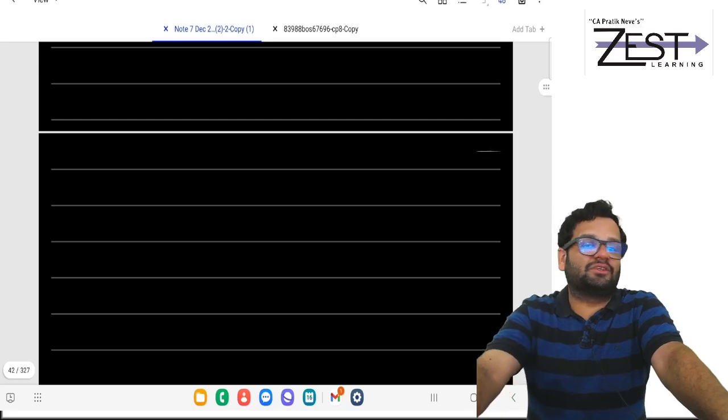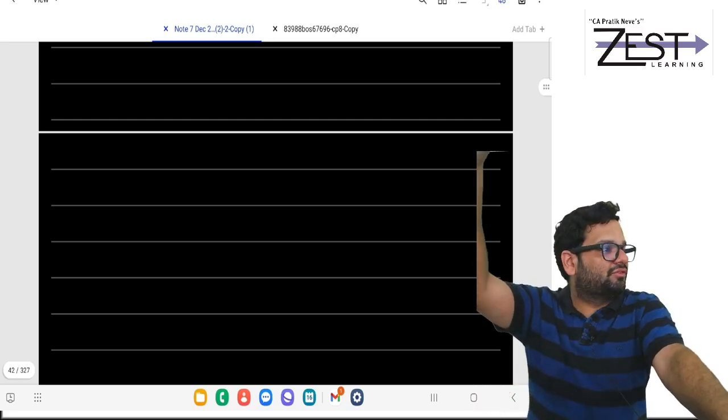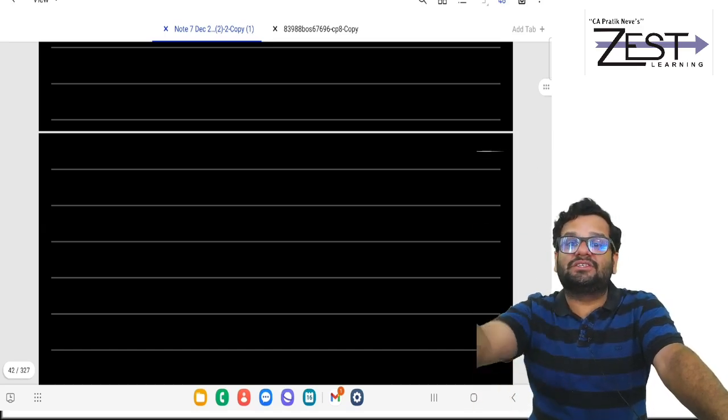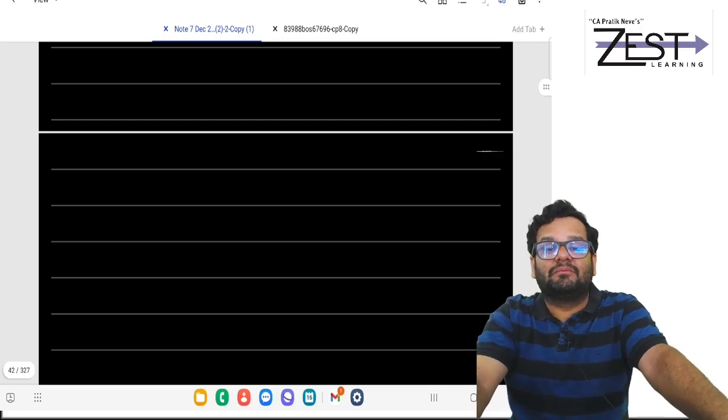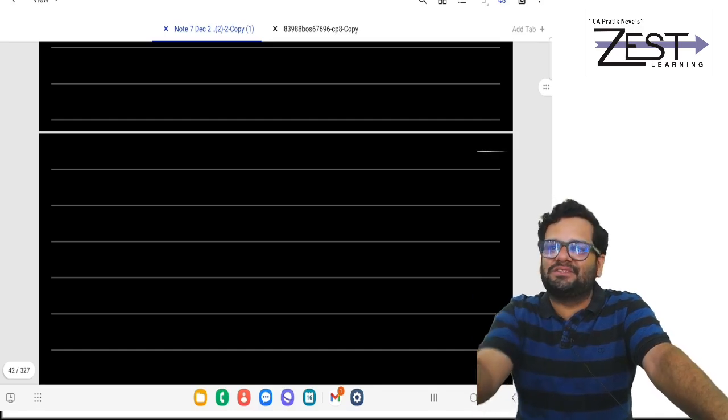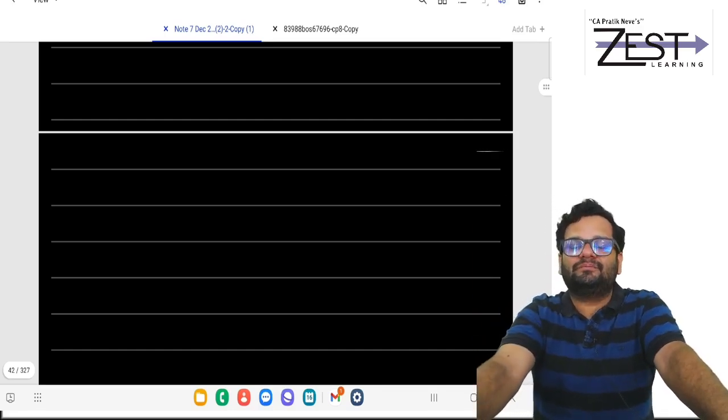Deemed income means there was some bad debt earlier written off, but now we have received amount. Or there is a cessation of some liability, means trading liability has stopped to exist, it's your deemed income.